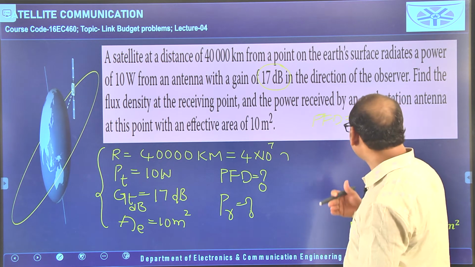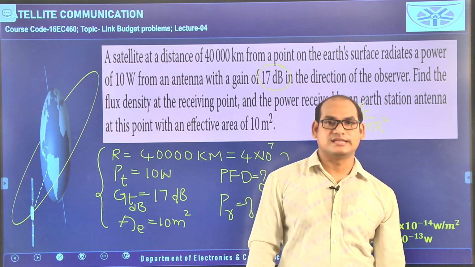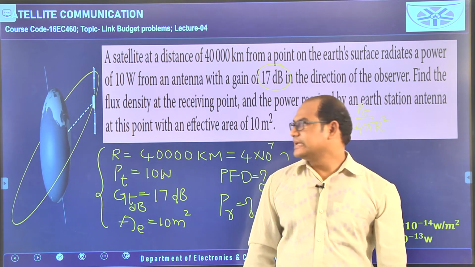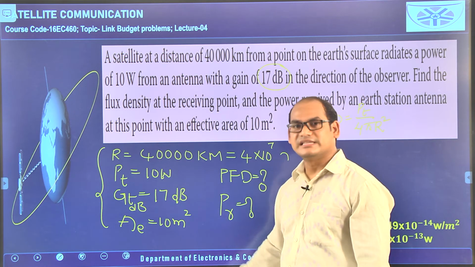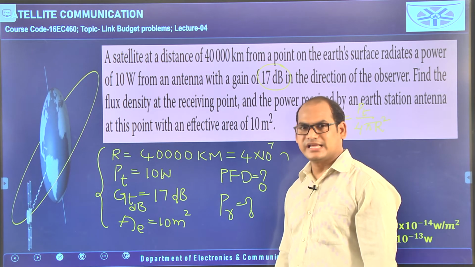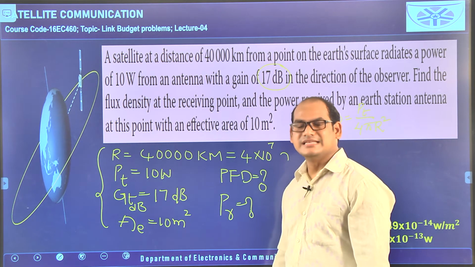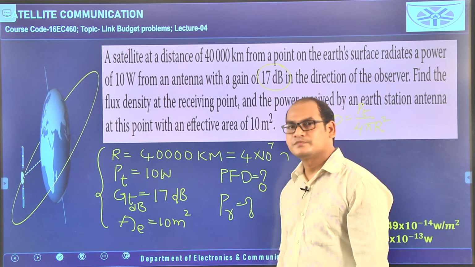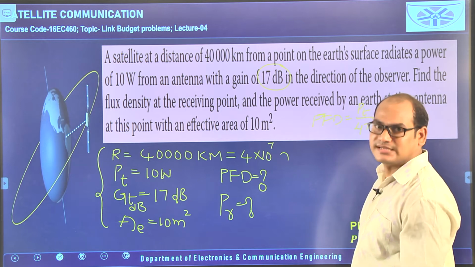That is just Pt by 4 pi r square is enough to calculate the power flux density. But here they have mentioned a certain amount of gain is available for the transmitting antenna, given by GT in dB is equal to 17 dB. That means, for non-isotropic antenna only we have to consider.